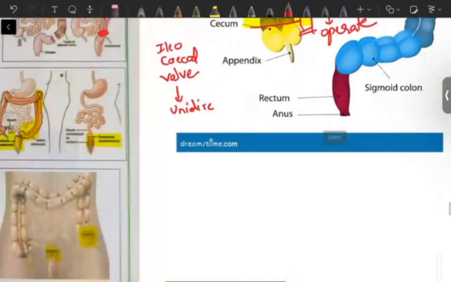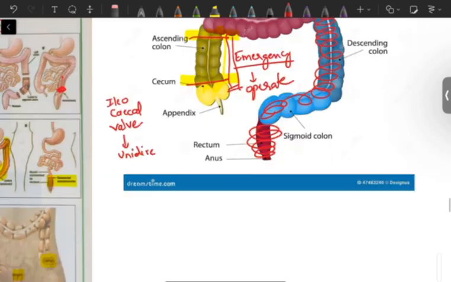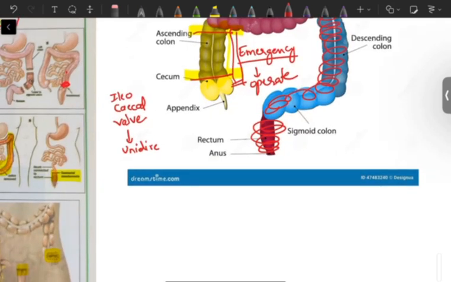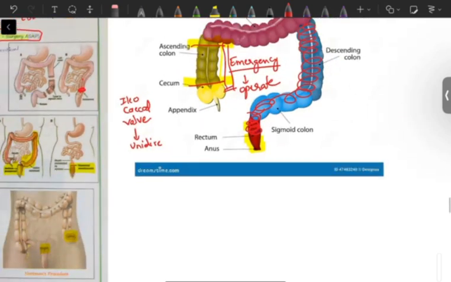Okay, so here better I'll explain this. In Hartmann's procedure, they'll remove descending colon, and they'll remove sigmoid colon. What is below sigmoid colon is rectum, right? So this is rectum, they are removing up till here, and usually what they used to do, they used to remove this and whatever the parts were remaining they used to connect.